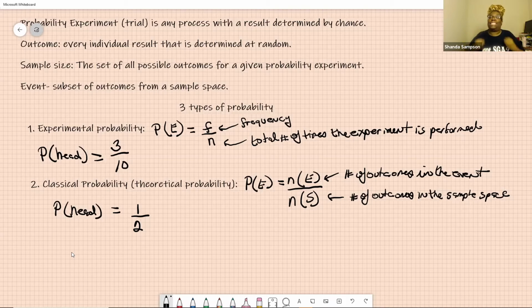Theoretical probability is in theory. In theory, this would happen. Experiment is I actually did it and this is what happened. 2 different things. Think about it.